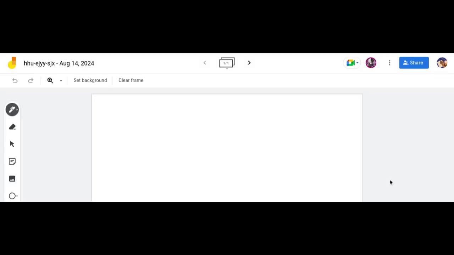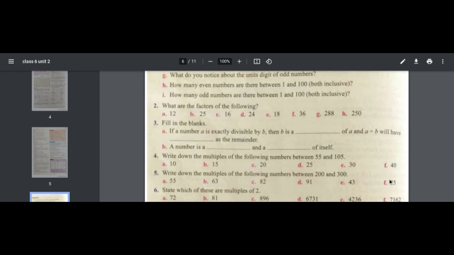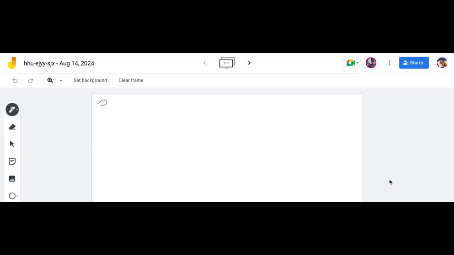We have to do question number 4, exercise 2C. You have to set your page. Write exercise 2C, question, and also put the date and day.